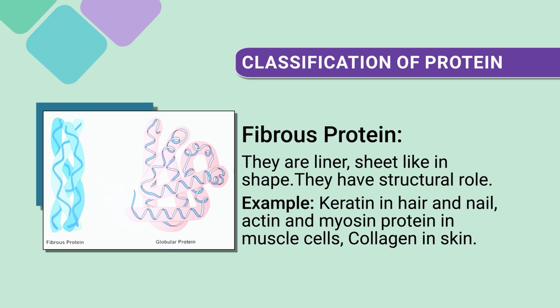They are linear, sheet-like in shape, and have a structural role. Examples: keratin in hair and nail, actin and myosin protein in muscle cells, collagen in the skin. These kinds of proteins are part of fibrous protein.